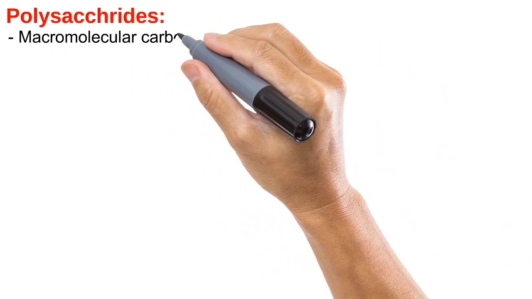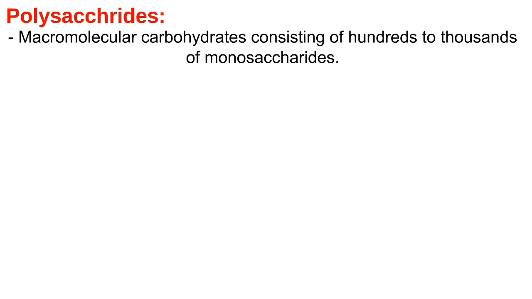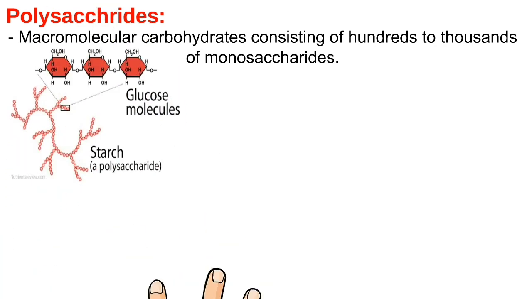Polysaccharides are the macromolecular carbohydrates consisting of hundreds to thousands of monosaccharides. These are also known as complex form of carbohydrates. The most common polysaccharides are starch and cellulose. Here in this diagram, you can see that starch is composed of hundreds to thousands of glucose molecules. A small section of starch is being zoomed to see inside the starch.